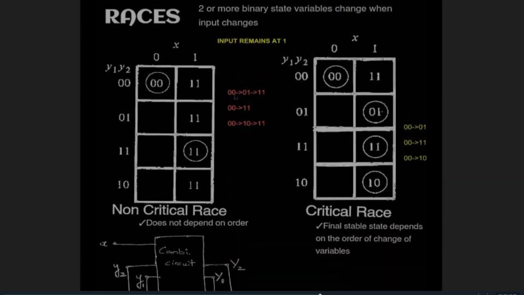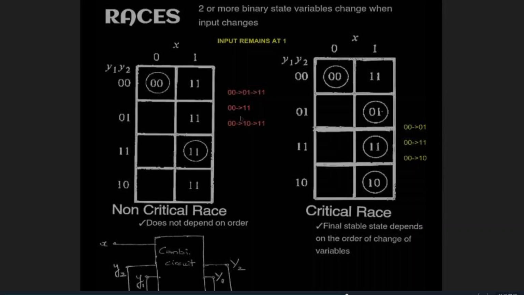Let's say the circuit is in the total stable state 0 0 0 and the input changes from 0 to 1. So the next state will be 1 1. Due to the uneven delays, the current state can become 0 1 first, or 1 0, or 1 1. If the current state becomes 0 1, the next state will be 1 1.